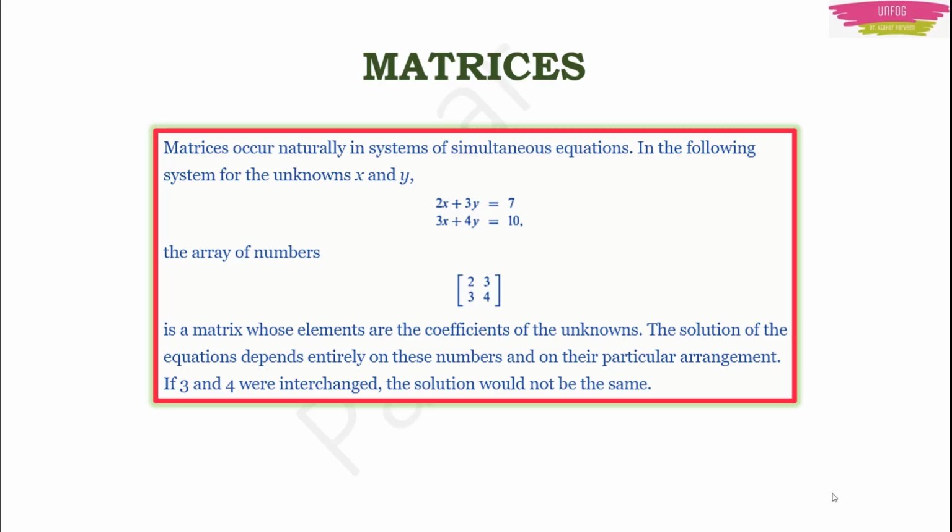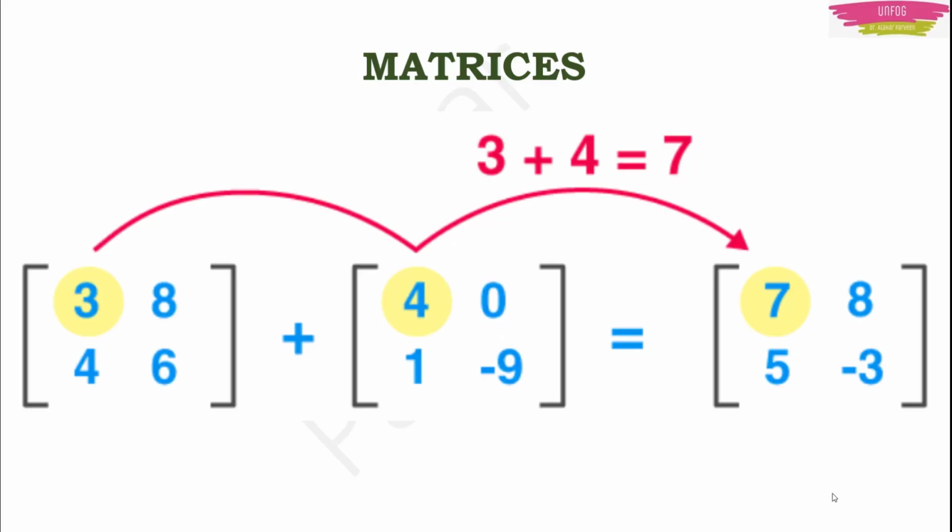Okay, moving on. I was telling that matrices can be added, subtracted, multiplied and divided with each other. Let us start with addition. If you have two matrices of the same dimension, that is, the number of rows and number of columns are the same, then you just have to add the corresponding elements to get the final matrix. For example, you have 3 and 4 here, highlighted with yellow. You just add 3 and 4, you get 7 in your answer matrix. In case you have a plus and minus sign number, for example here we have 6 and minus 9, then you will get minus 3 in your final matrix.